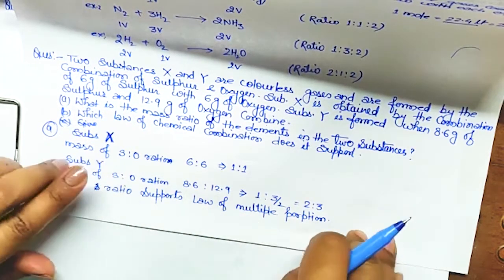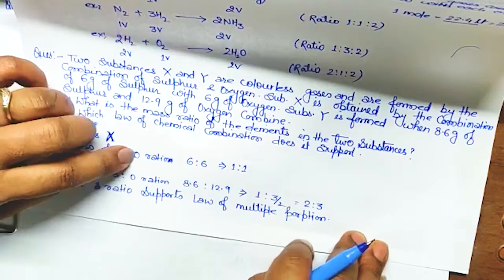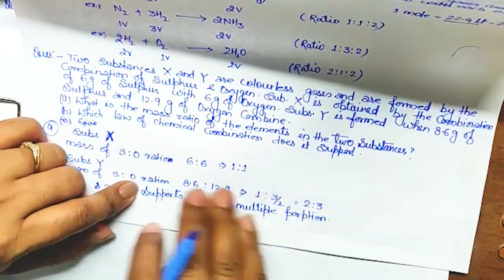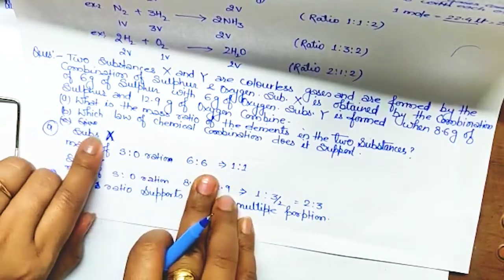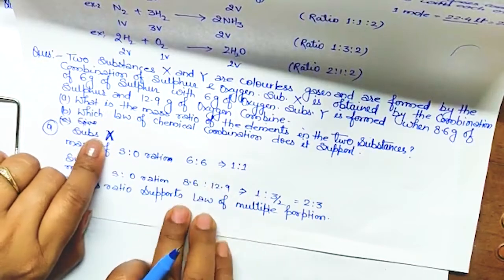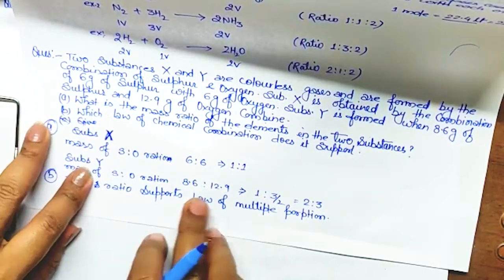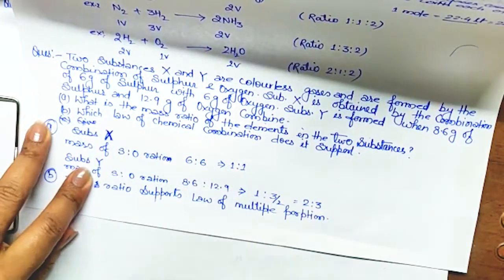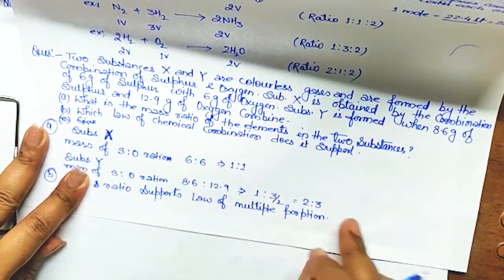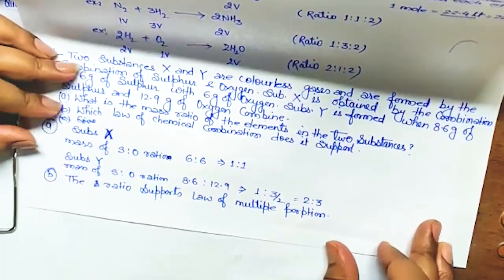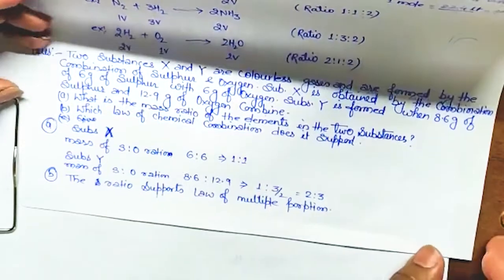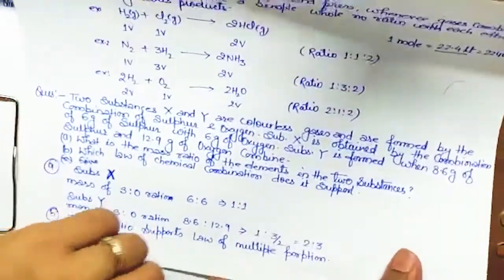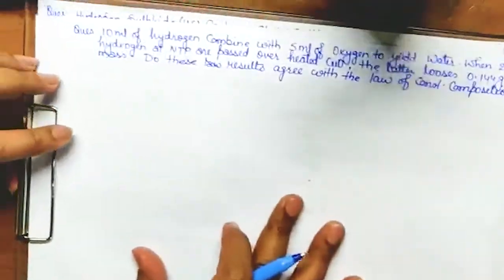So similarly, here also sulfur and oxygen are combining to form different compounds, one X compound, another Y compound, but the ratio is always in a fixed whole number ratio. So this is the law of multiple proportion. Got it? Okay, so this is the question. Now another question I have written here.